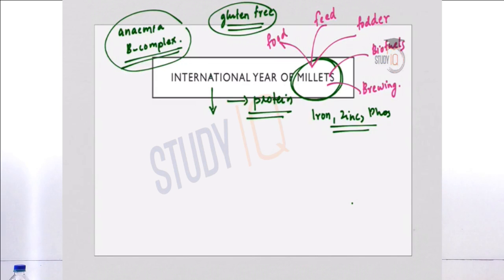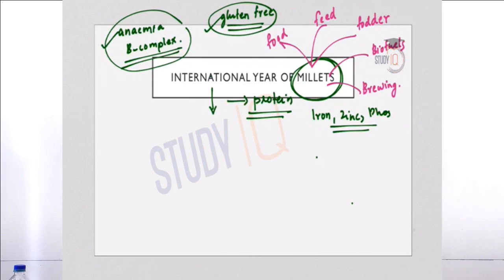So these are some of the important facts about millets. They are gluten free, they can easily tackle anemia and B complex deficiencies, and also they can tackle health challenges like obesity and diabetes and lifestyle diseases. And they are also the backbone for dry land agriculture.